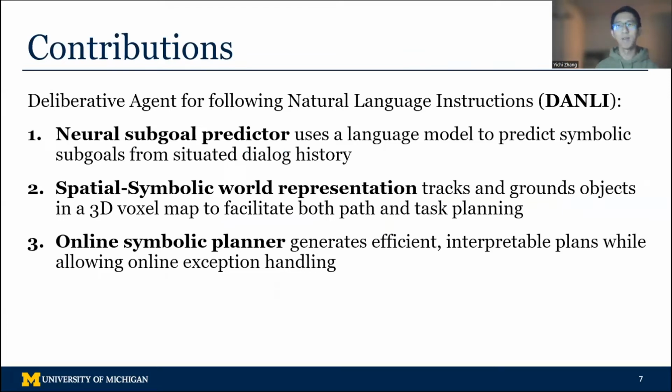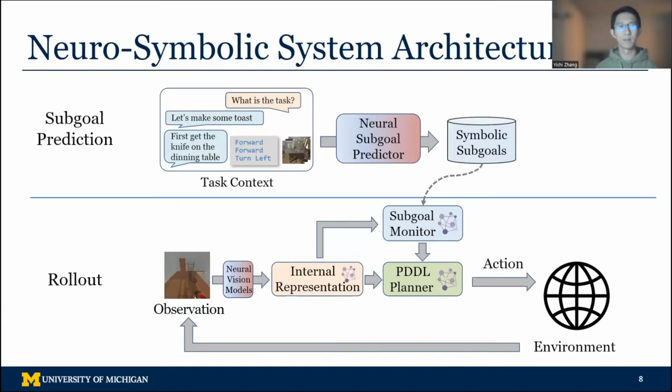Secondly, we propose a spatial symbolic world representation to track and ground objects, which can facilitate both path and task planning. Thirdly, we propose an online symbolic planner, which can generate efficient and interpretable plans, and an exception handling mechanism to help the agent recover from errors.